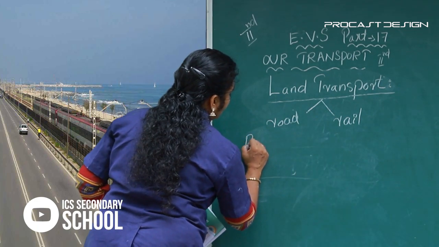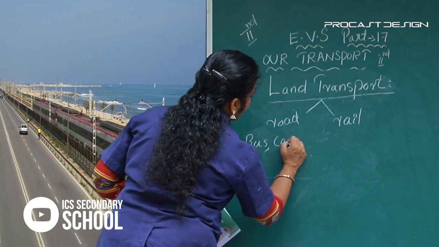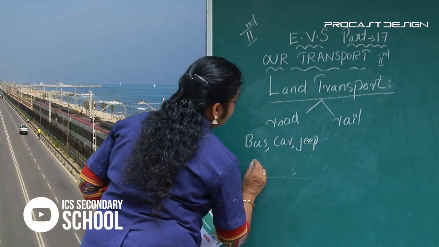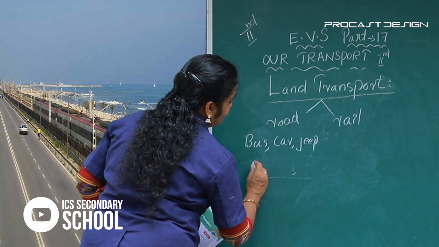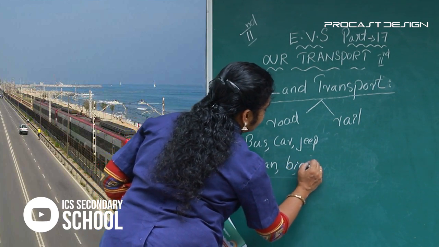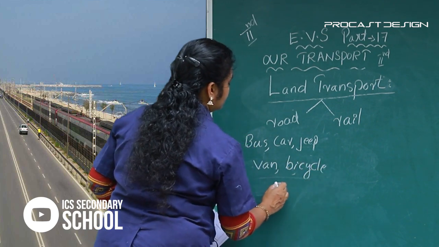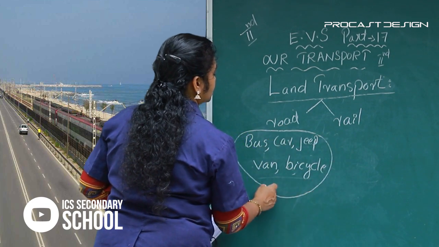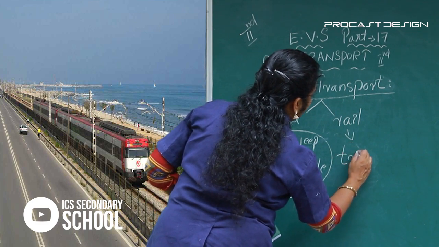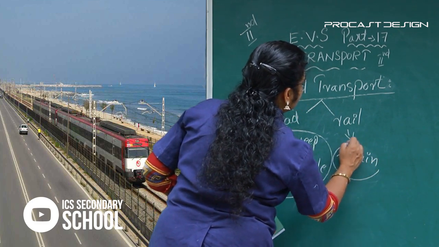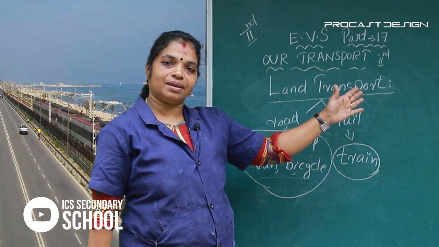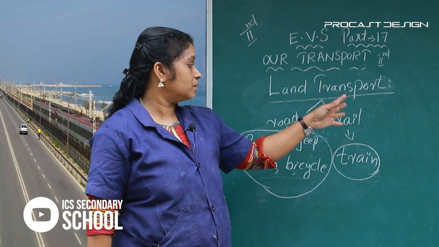Here, bus, car, jeep, van, bicycle, rail, train. Land transport. Clear?